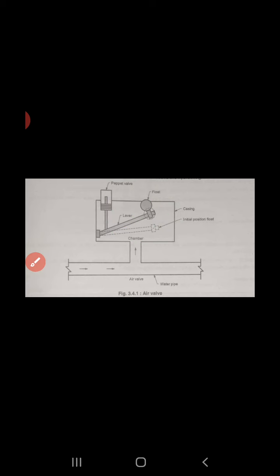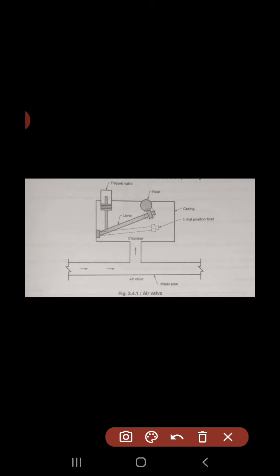So in the working of the air valve, as the air starts to accumulate, generally toward the roof, this float will be lowered and take the position like this, meaning the lever and float take the position in this way.